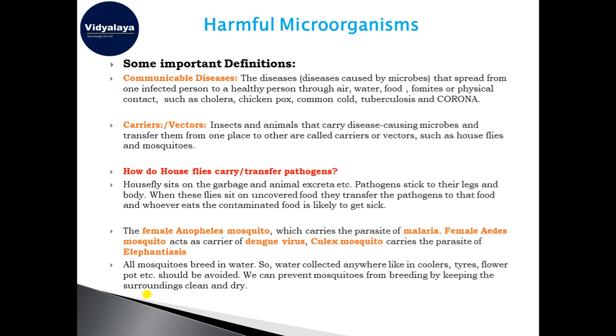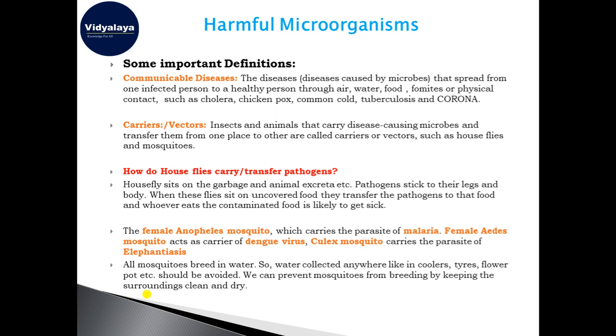Now carriers and vectors. What do we call carriers, or vectors? These are the insects or animals that carry those pathogens. Like you know that malaria is caused by the female Anopheles mosquito. So this female mosquito is a carrier or vector. There are many other examples, like house flies, those that are available in our houses.